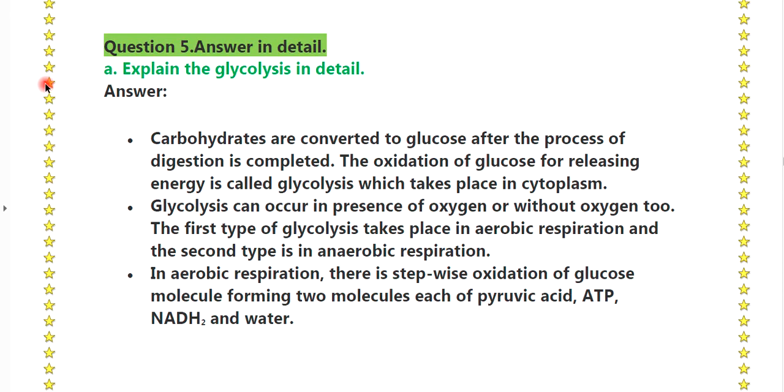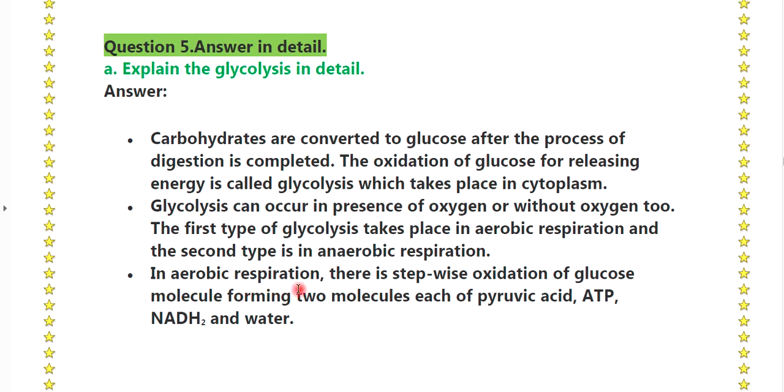Question number 5, answer in detail. In that, first, explain the glycolysis in detail. Carbohydrates are converted to glucose after the process of digestion is completed. The oxidation of glucose for releasing energy is called glycolysis, which takes place in the cytoplasm. Glycolysis can occur in the presence of oxygen or without oxygen too. The first type of glycolysis takes place in aerobic respiration and the second type in anaerobic respiration.